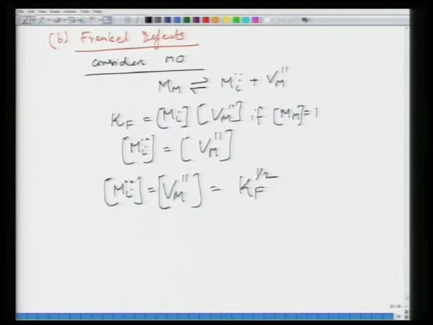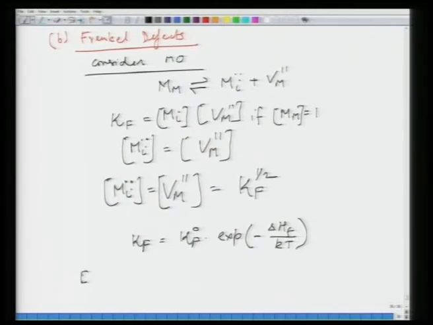And so, again you apply the same formalism, I can write Kf to be equal to Kf naught exponential minus delta Hf by kT. Okay.